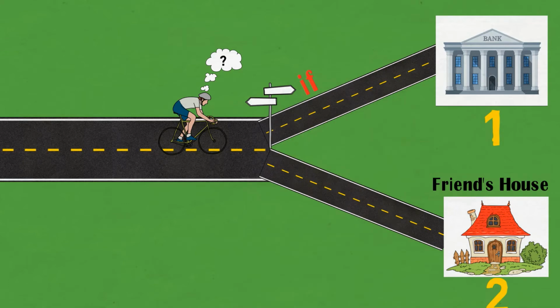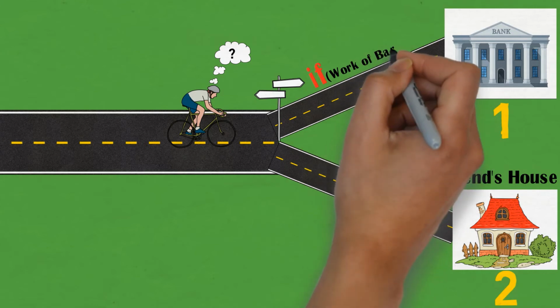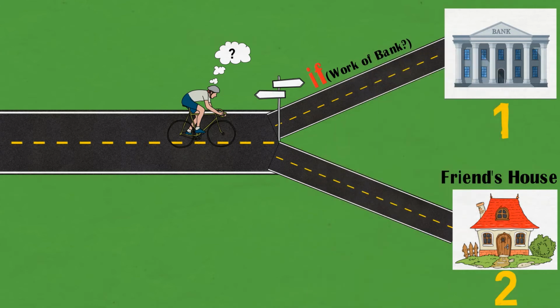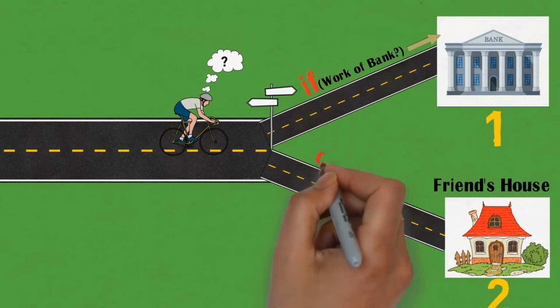So let us write it over there: if our rider has any work at the bank, we are going to check. He is going to decide that if he has any work in the bank, then only he is going to take road number 1, which will take him to the bank. But remember the most important thing: then he will not be able to go to his friend's house if he chooses the bank.